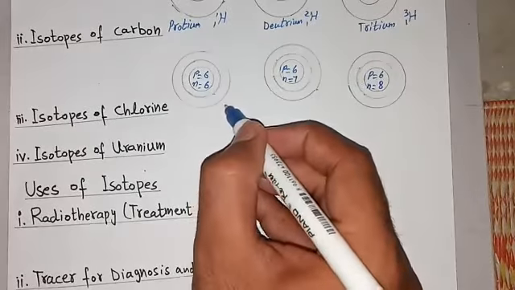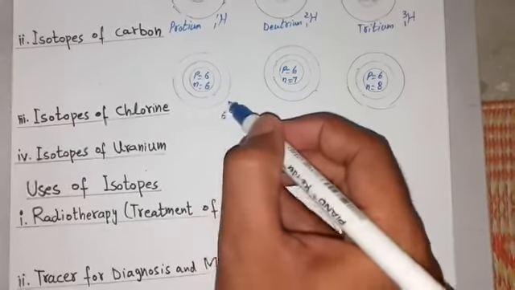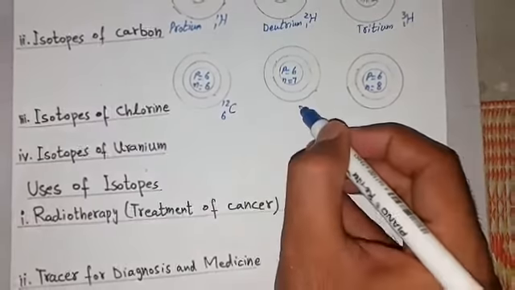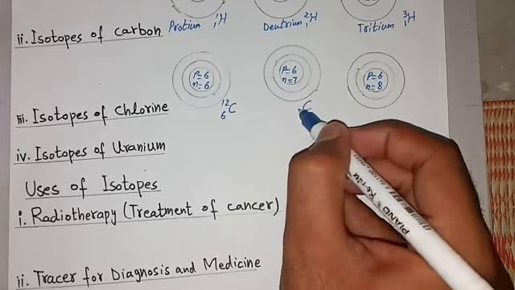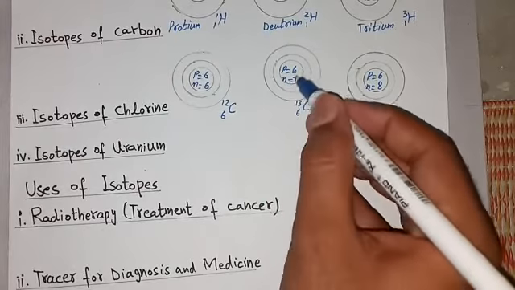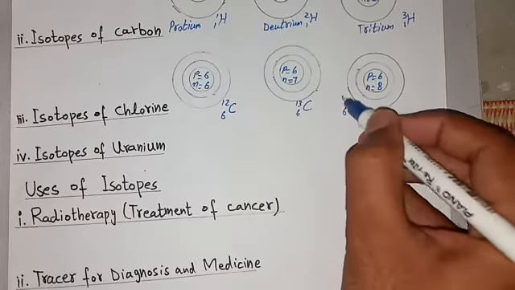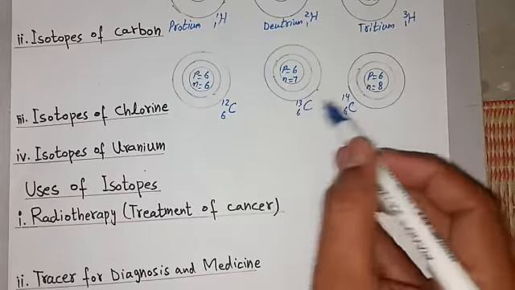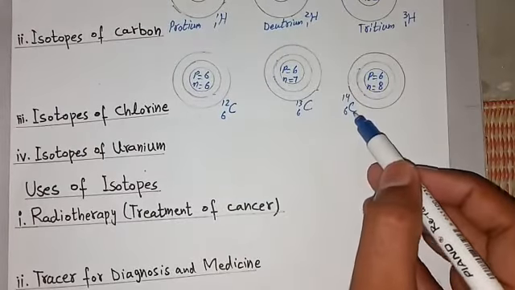So first isotope of carbon is C-12 with atomic number 6, second is C-13, 6 plus 7, and third is C-14. 14, 13 and 12 are mass numbers, and 6 is atomic number.